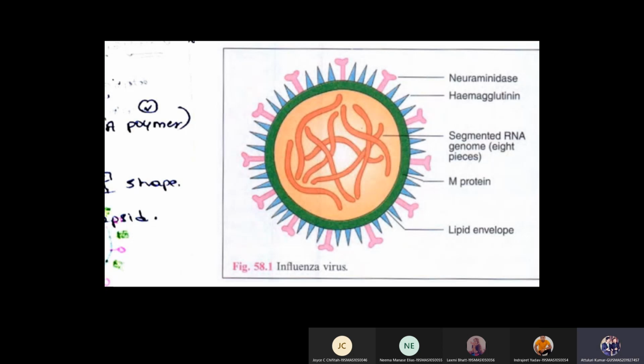I will show all the parts in it: neuraminidase, hemagglutinin, fragmented RNA, envelope, M protein. That's it. You draw it. You need not be precise.